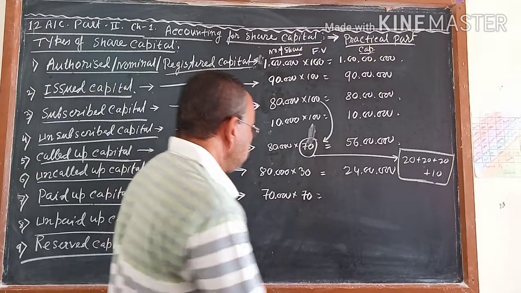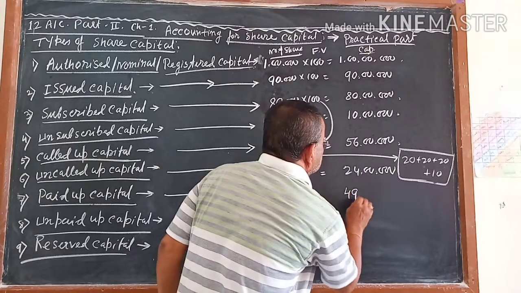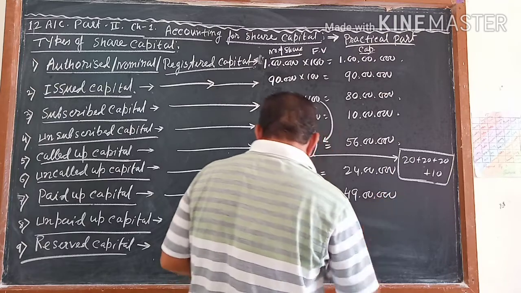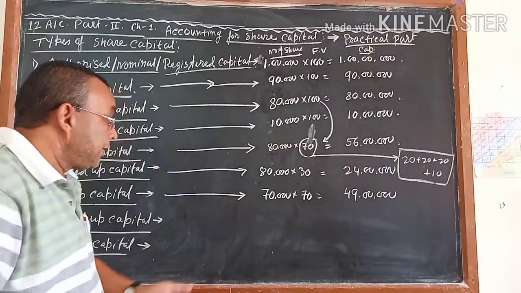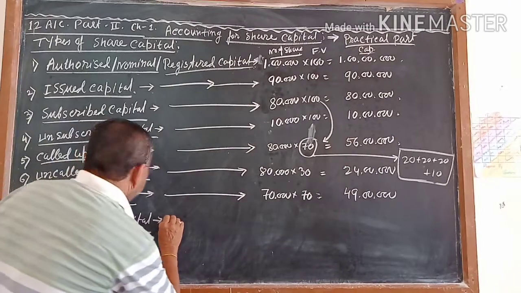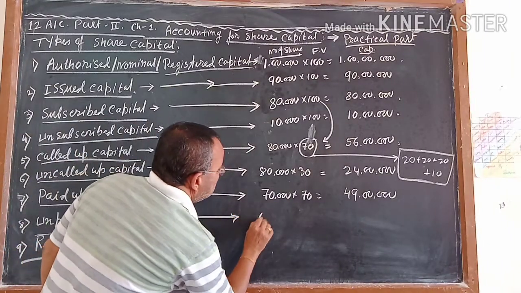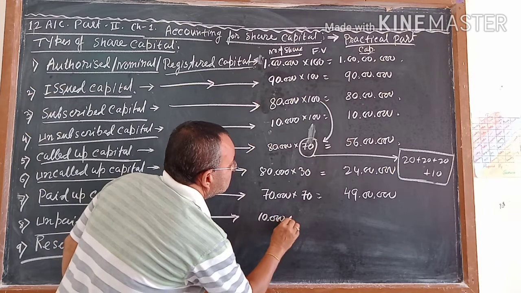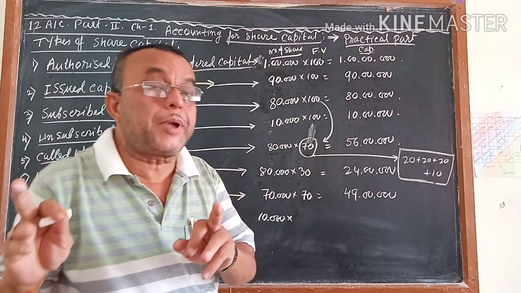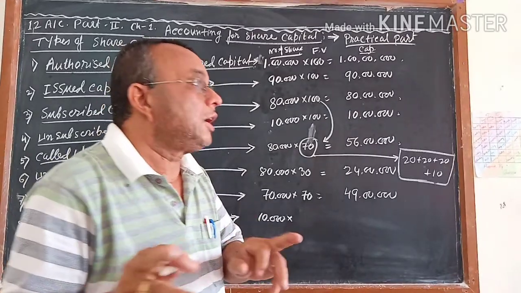So how much is coming? 49. Is not it? 49 lakhs. And who have not paid the money? How much they have not paid the money? Which is unpaid up. Unpaid up 10,000 shares. How much they did not pay? 10,000 shares.